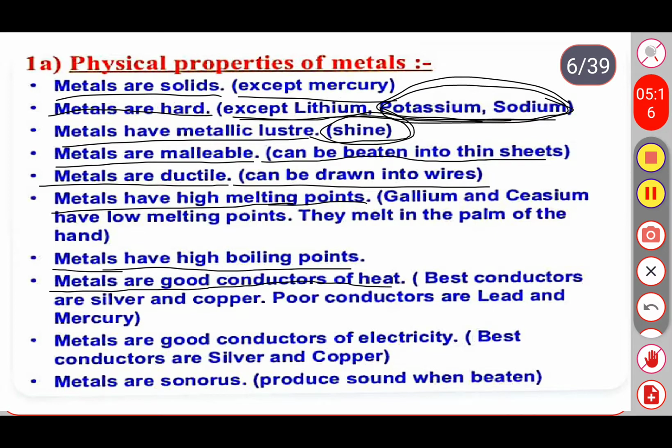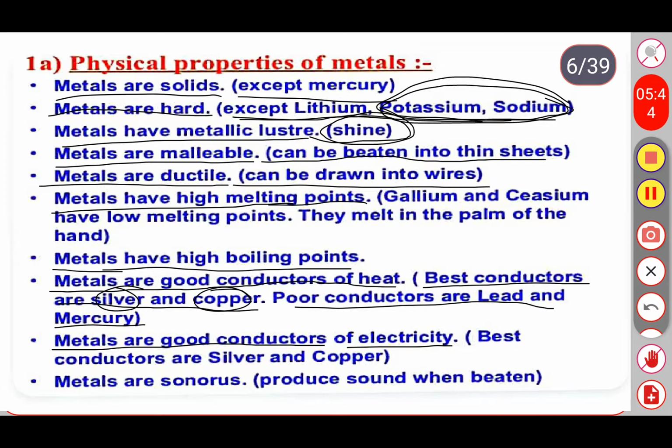Metals are good conductors of heat. The best conductors are silver and copper. Poor conductors are lead and mercury. And the next one, metals are good conductors of electricity also.